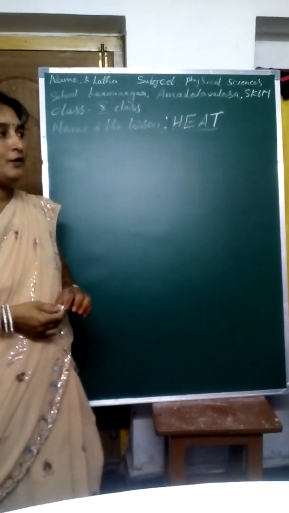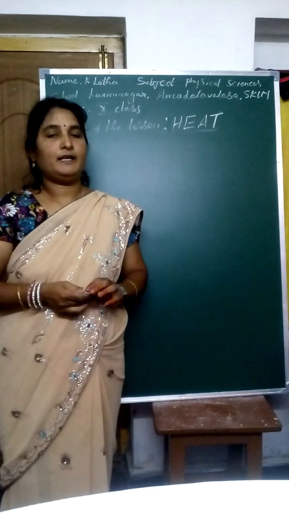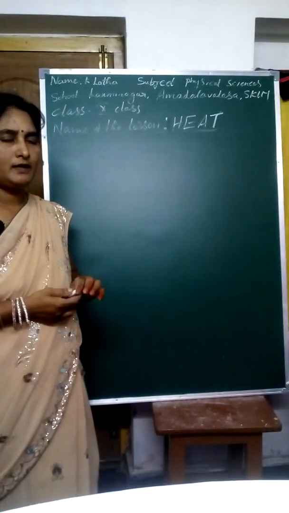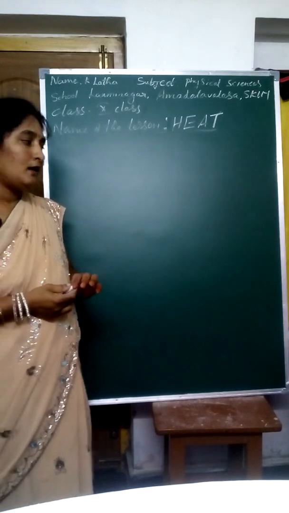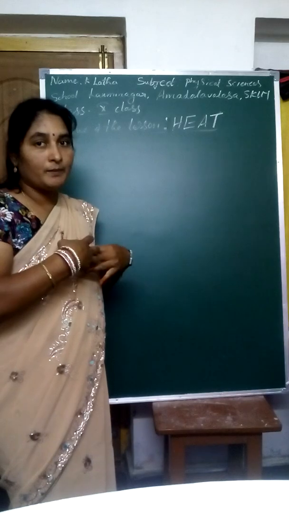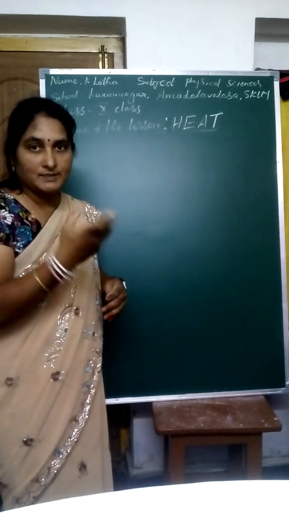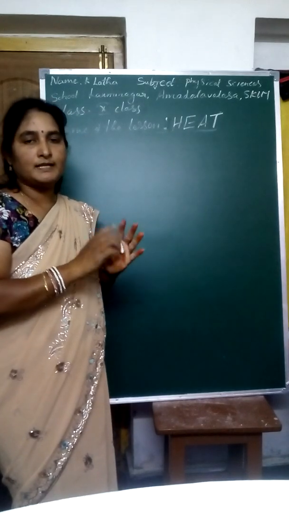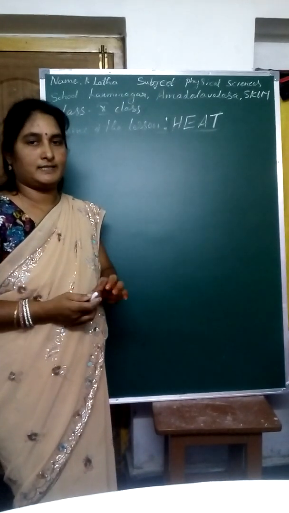Hi children. Okay, before class we learned about specific heat. I only told the definition of specific heat in that lesson. What is the specific heat? I already told: the absorbing capacity or releasing capacity of a substance is called the specific heat, and that is the general definition. There is another definition. Okay, now we will discuss it.